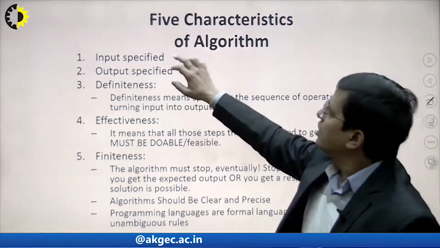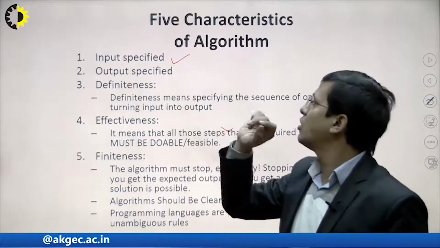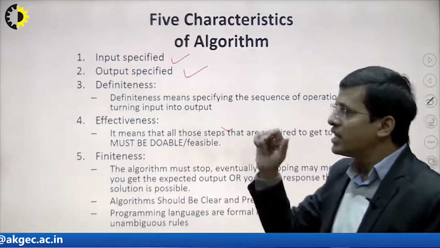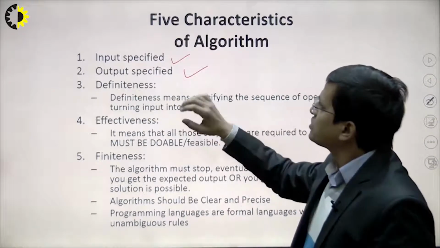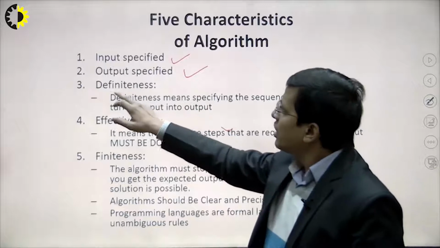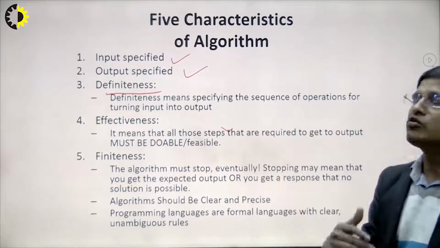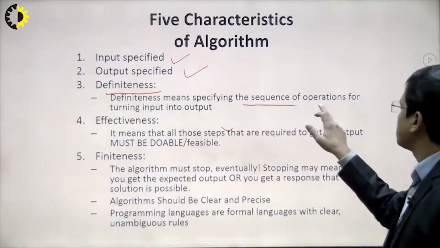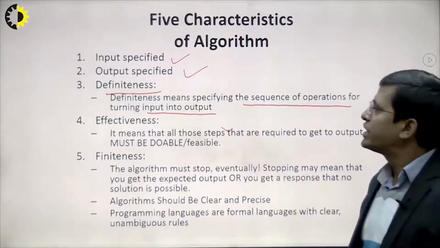So all algorithms have inputs and outputs, and these inputs and outputs should be specified, right? Similarly, the third characteristic of an algorithm is definiteness. Definiteness means we are trying to find the sequence of operations to get from the input to the output. Let me take an example to understand that.